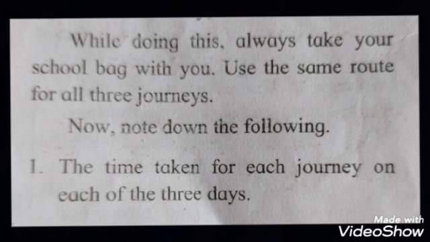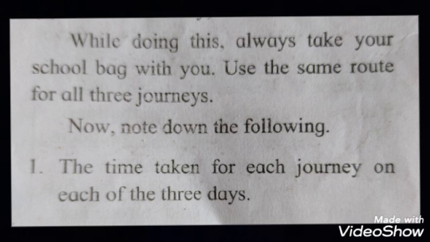Now note down the following. Now you have to observe the following things. First one, the time taken for each journey on each of the 3 days. On bicycle, by walking, and by using automobile.